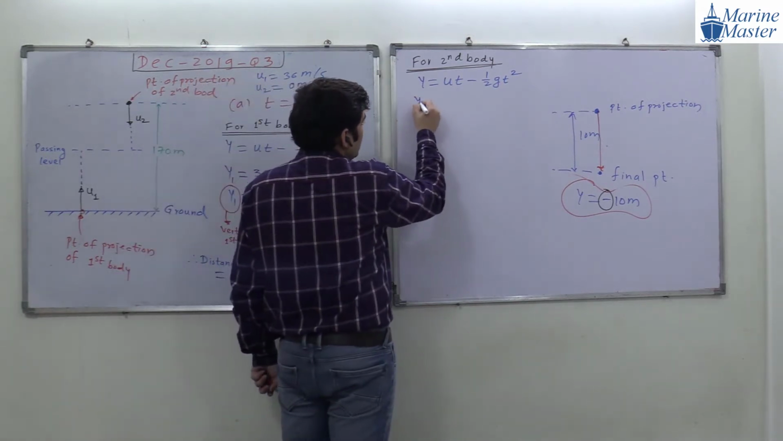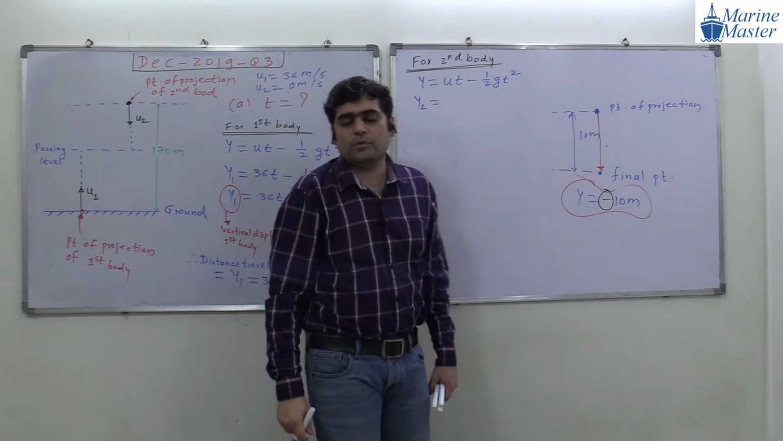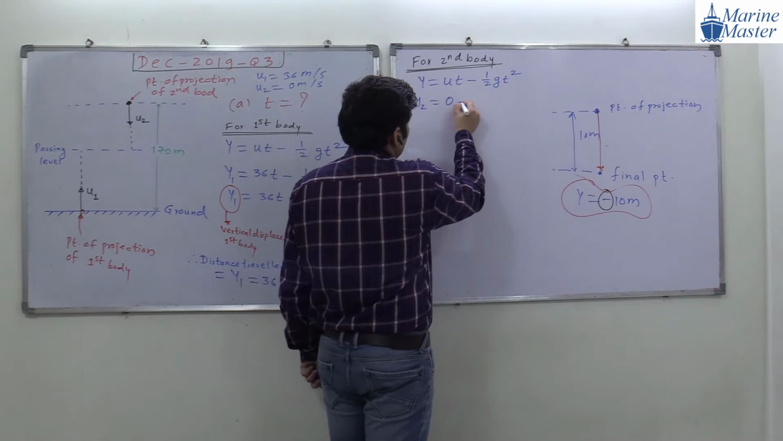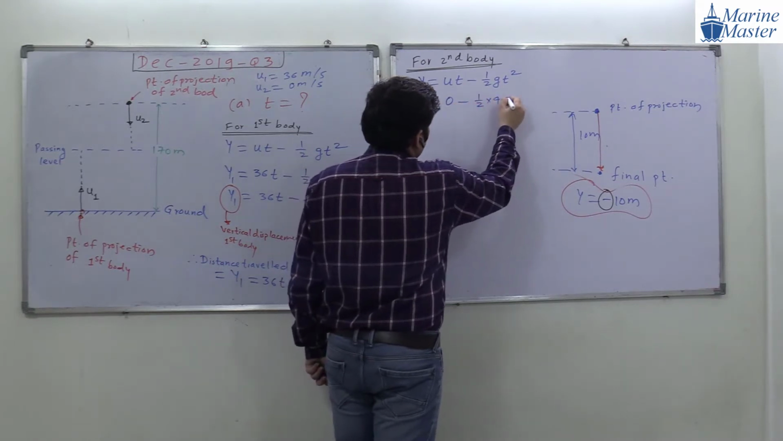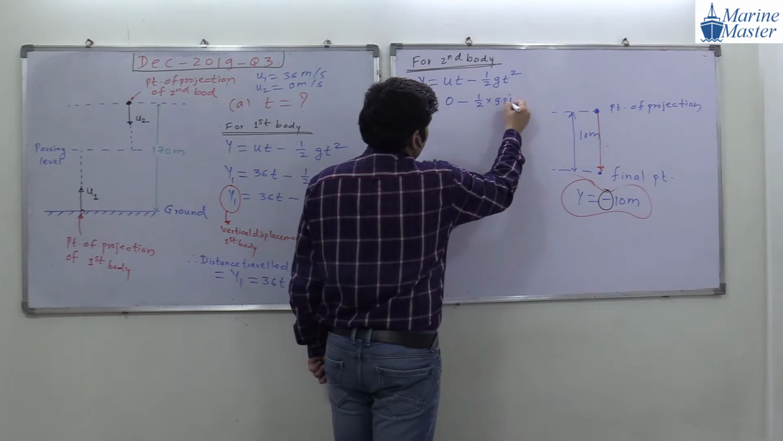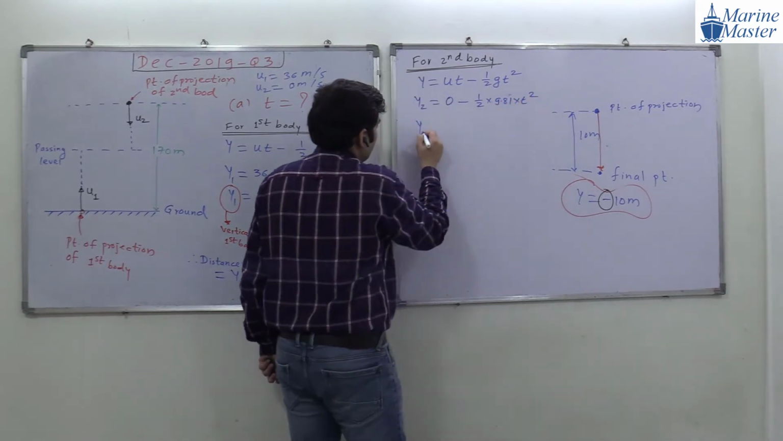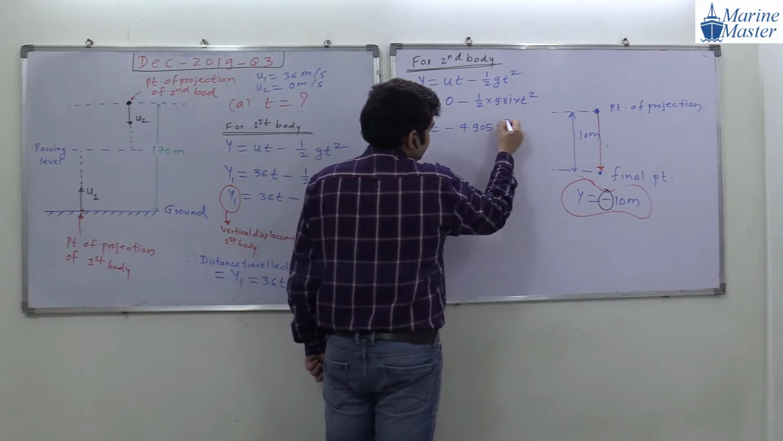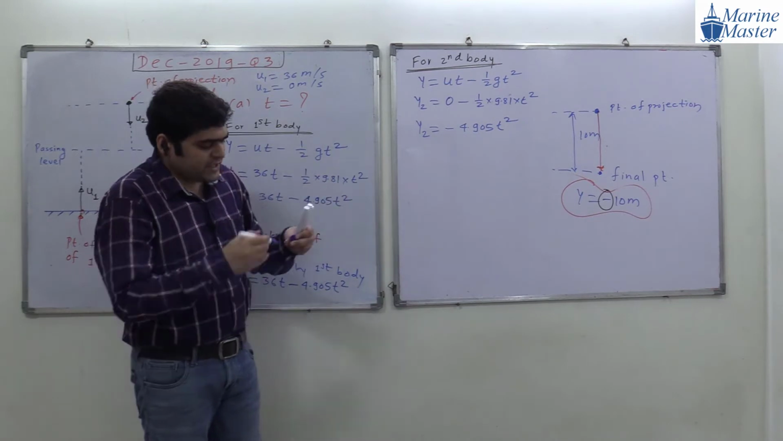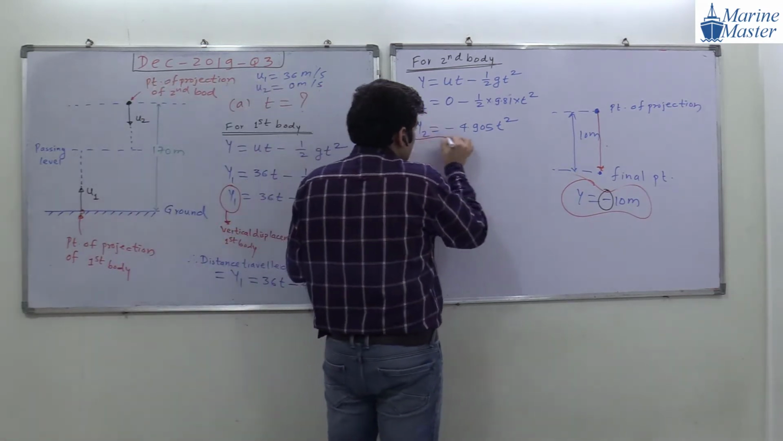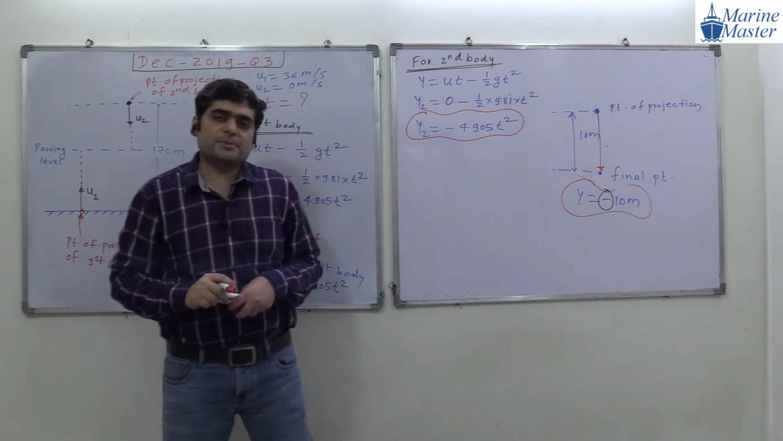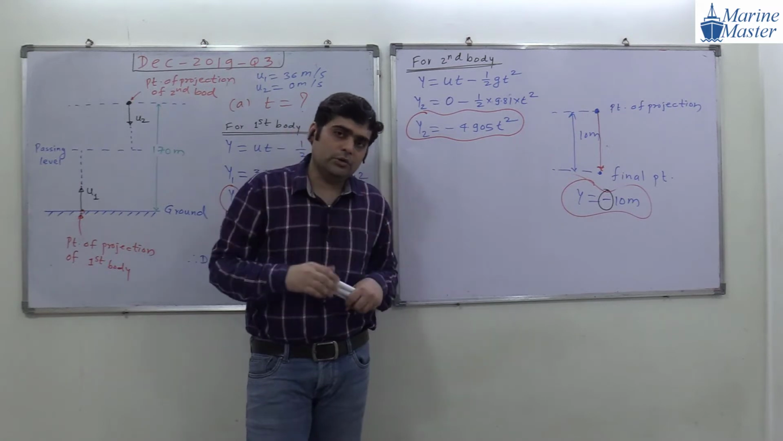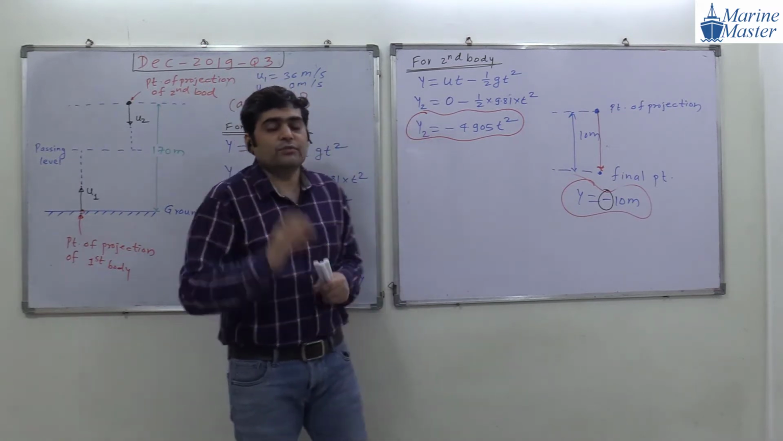So for the second body, it will become y2. Initial velocity of the second body is how much, everyone? 0. Okay, very good. So initial velocity is 0, minus half into 9.81 into t square. So y2 will become minus 4.905 t square. Now guys, observe this equation, everyone. Observe this expression. From this expression, what can we conclude?